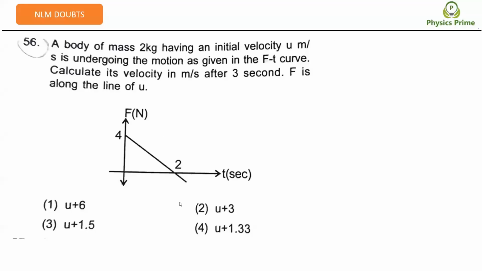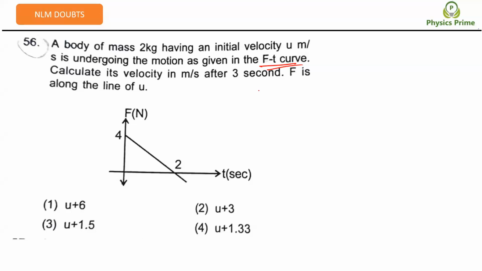A body of mass 2 kg having an initial velocity, let's see this question. A body of mass 2 kg having an initial velocity u meter per second is undergoing the motion as given in the figure of F-t curve. Calculate its velocity in meter per second after 3 seconds. F is along the line of u. So force F is acting along the velocity direction.